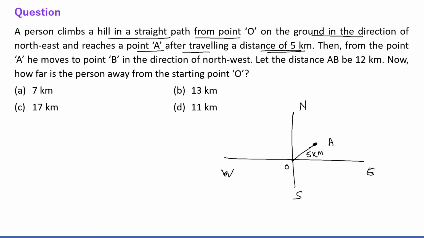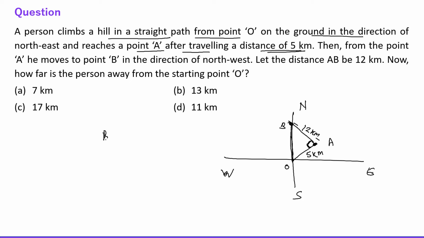This is point A. Then from the point A he moves to point B, which is in the direction of northwest. So let's say this is point B and AB is 12 kilometers. We need to find BO. We have to use the Pythagoras theorem. Why? Because this is 90 degrees and this will be a right angled triangle.